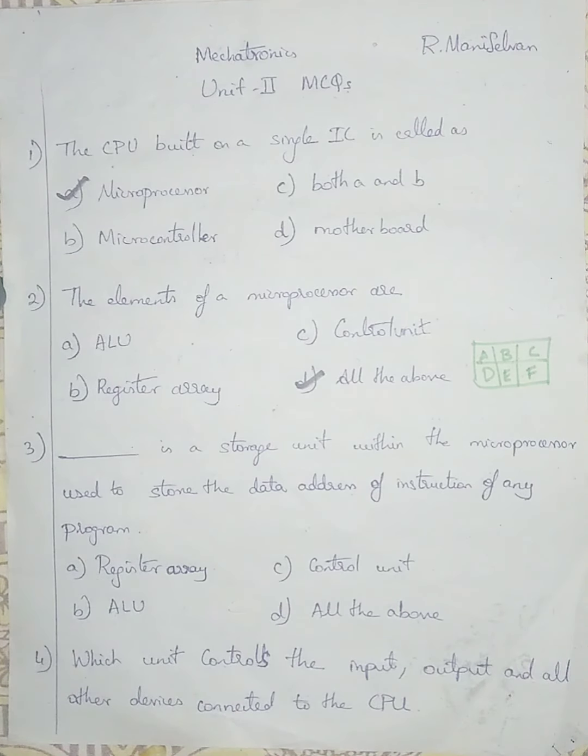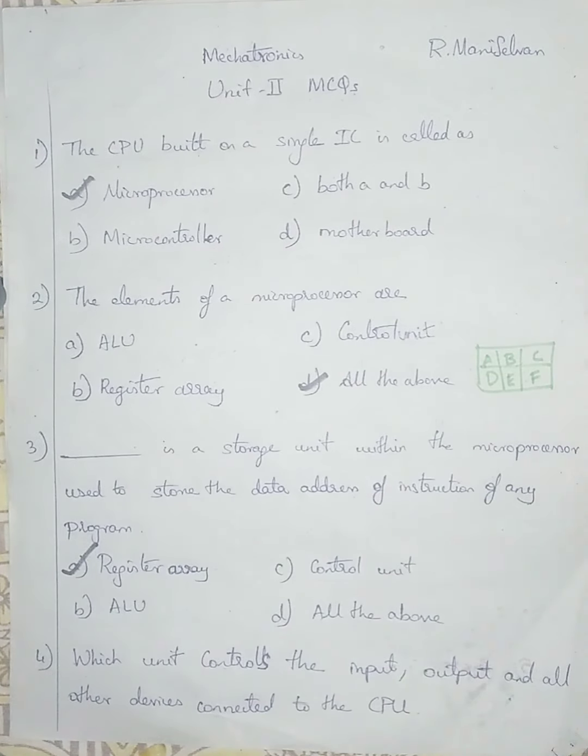So a register array is a storage unit within the microprocessor used to store the address data of instructions of any program. So I am going with option number A, address register array. It is used for memory purposes.